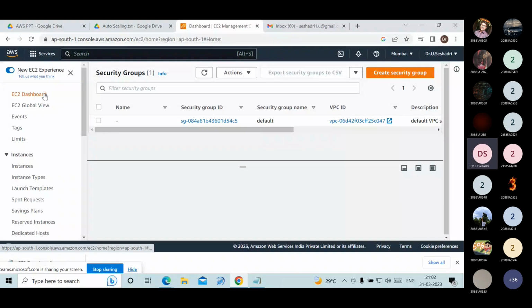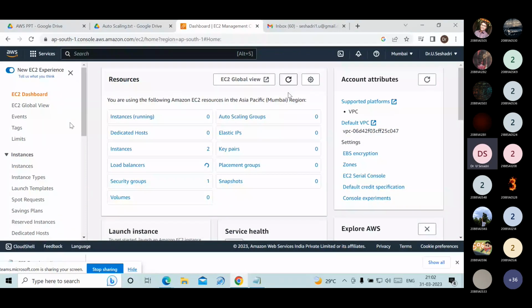Go for the EC2 dashboard, refresh it. See that, two instances are there, and they will be terminated permanently. It is taking time, about 1 hour. In the Mumbai region data center, it is deleted permanently. That's about the auto scaling feature.